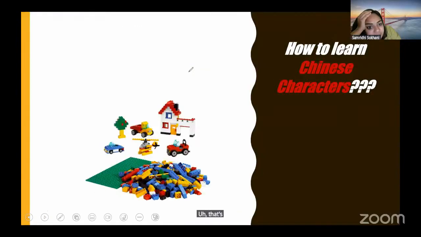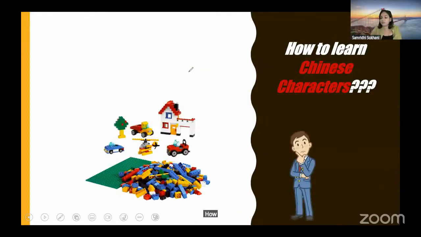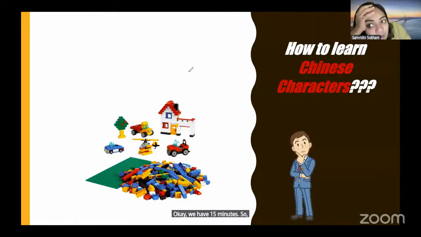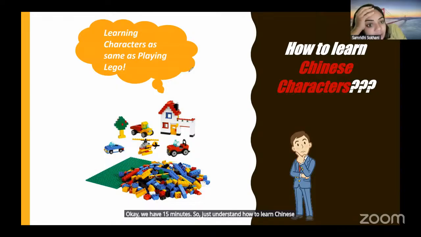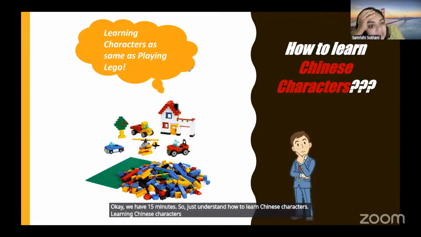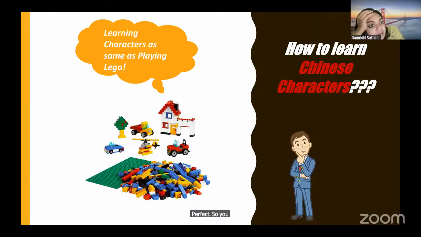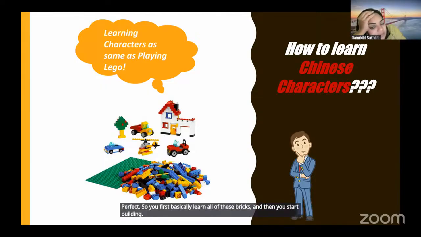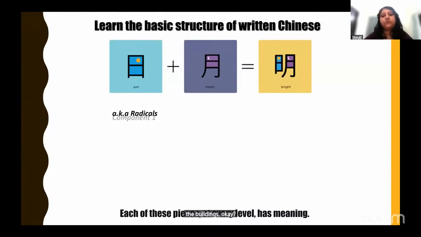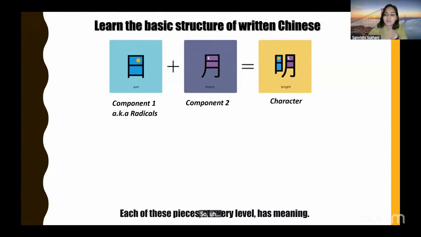That's it. How much time do we have? Okay, we have 15 minutes. So just understand how to learn Chinese characters. Learning Chinese characters is the same as playing Lego. Anybody can tell me how do you play Lego? Stacking one on the other. Perfect. So you first basically learn all of these bricks and then you start building the buildings.